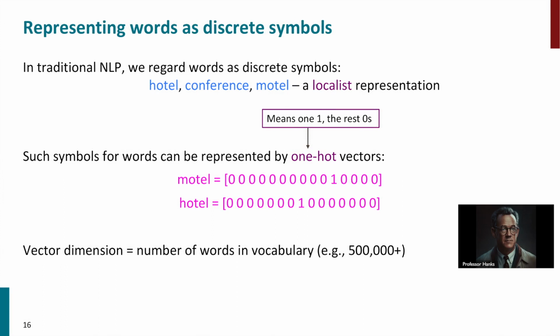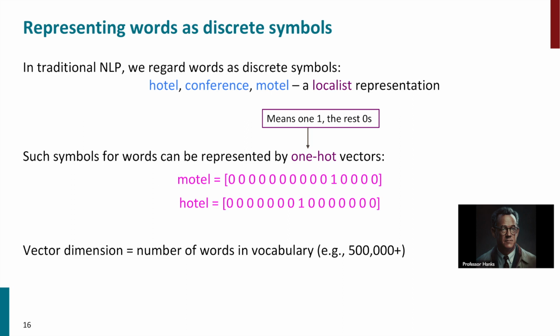In traditional natural language processing, we represent words as discrete symbols, such as hotel, conference, and motel. This is often referred to as a localist representation, in which each word is represented by its own unique symbol. We can represent these symbols by one-hot vectors. For example, motel and hotel can be represented as shown above.